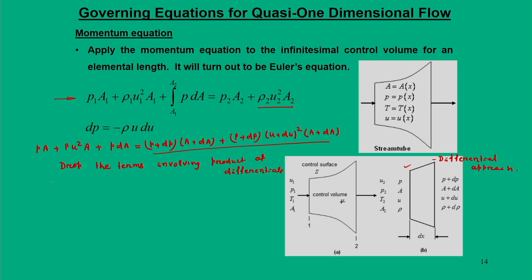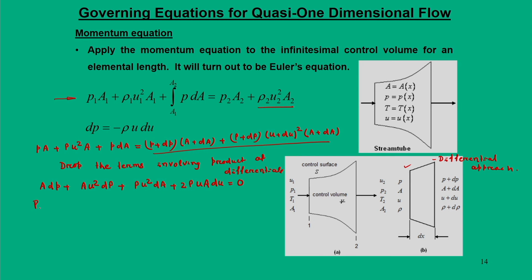So, by doing so, what we are going to get is A dP plus A u square d rho plus rho u square dA plus twice rho u A du is equal to 0.